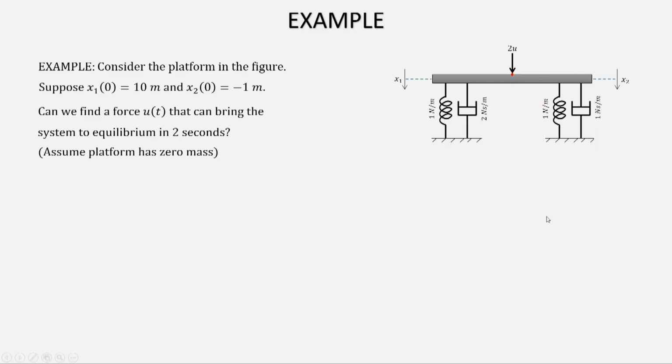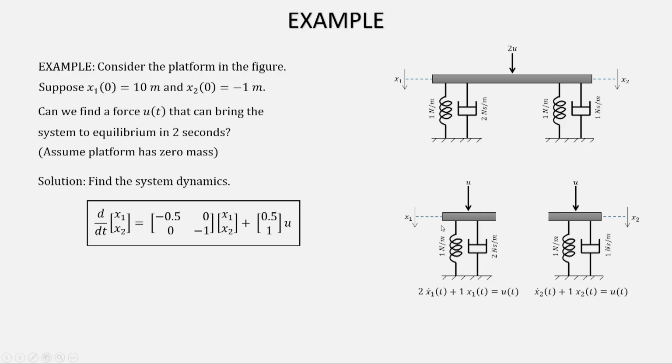So, if I consider that simplification, these are the two systems that you will have, and if you draw the free body diagram and write down the differential equations, these are the differential equations that you will get. Okay. Go ahead and try to write down the differential equations, I am sure you will be able to figure this out. Okay. So, once you have these differential equations, so this is the first differential equation.